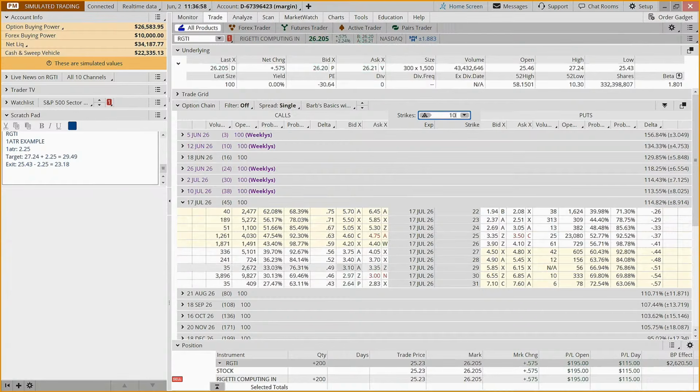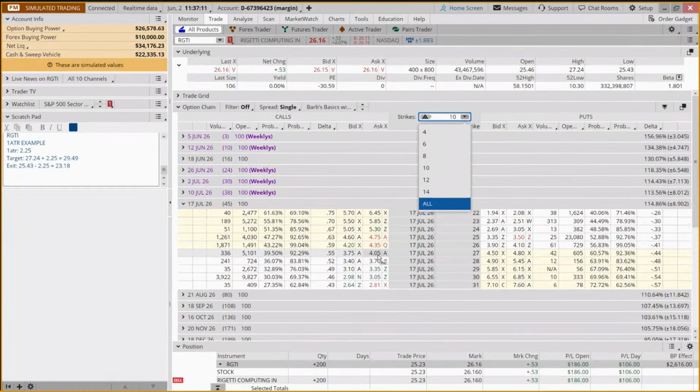So we have two things we could do here. We could come out a little bit and, risking our $5, we could do two, or we could just say we're going to do this at the money strike and do one option.